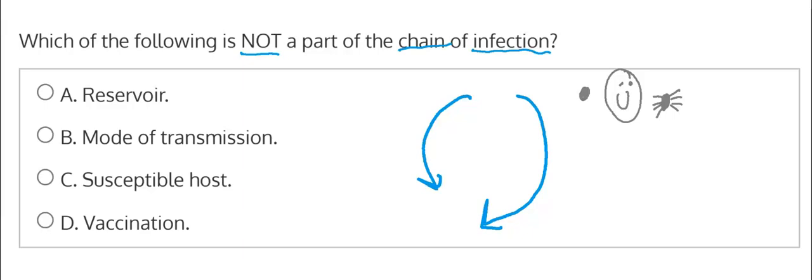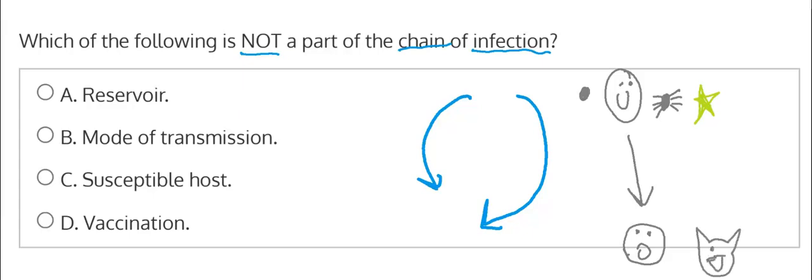So let's just say that this is the illness to represent it. And then after that, we need to get it to somewhere else. So maybe it goes to another person, maybe it's going to an animal, just going somewhere to get from point A to point B. So how we could label these steps to go from 1, 2, 3,